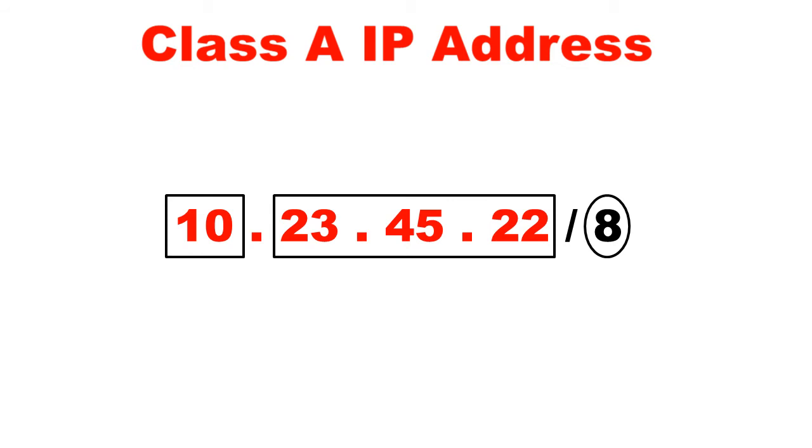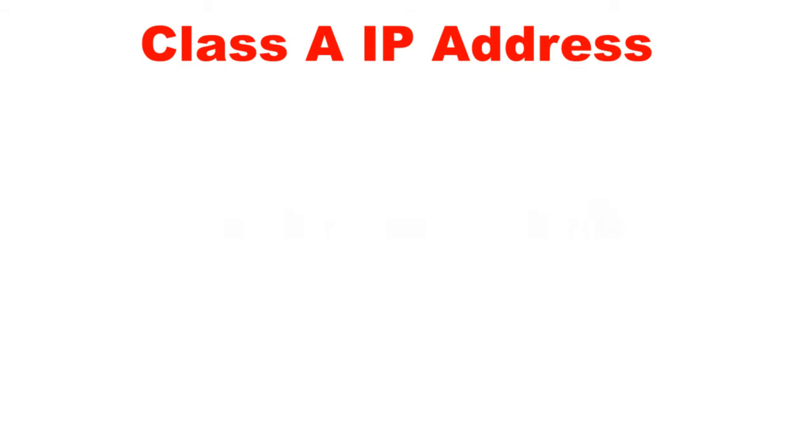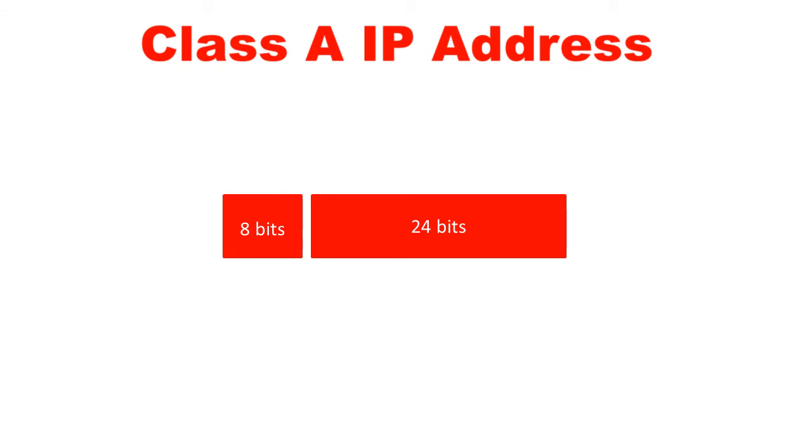23.45.22. Therefore we can have only 128, that is 2 to the power 8 minus 1, which equals 2 to the power 7 possible networks in the class A category of IP address, because 1 bit out of 8 bits is kept reserved for identification of network category, and 16777216, that is 2 to the power 24 hosts in each of the class A category networks.